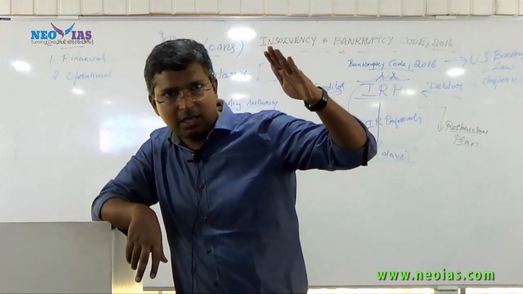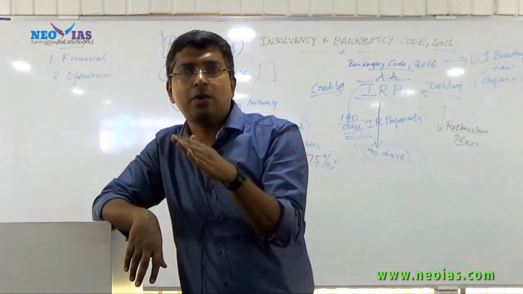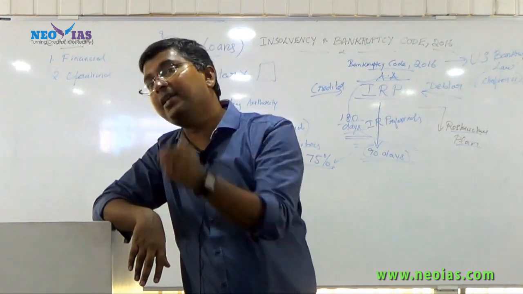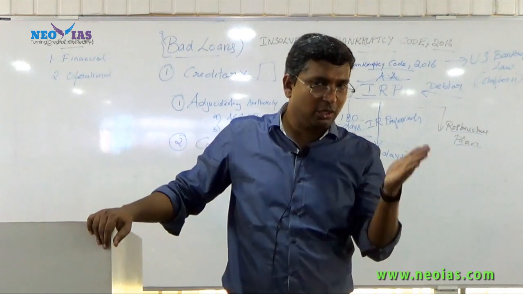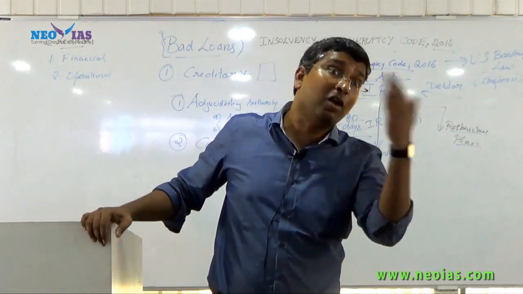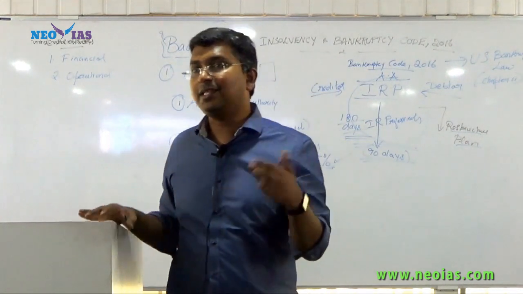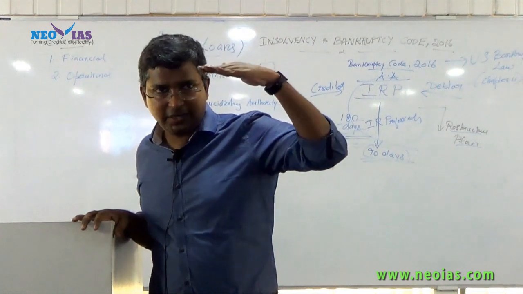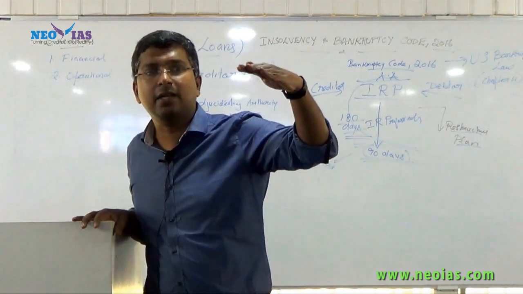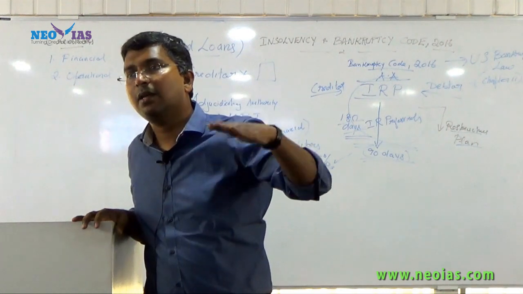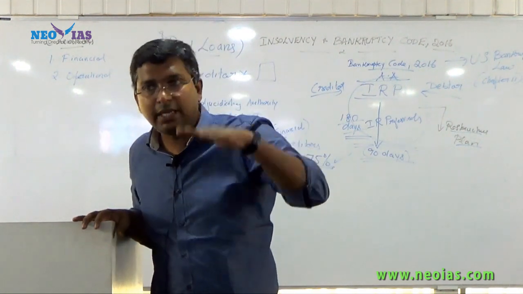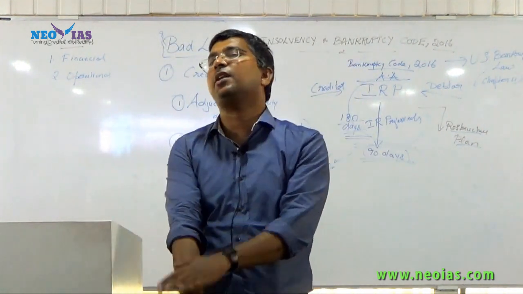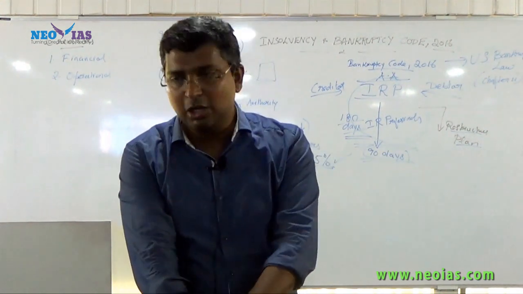Then after that, the workmen who have not received 24-month salary have to be paid. Then unsecured financial lenders. Then only government dues come. This is a difference. Earlier the government claimed their share first, but in this case first the secured financial lender or creditor, then workmen along. So workmen also have an equal right, then followed by unsecured lender, then only the government share, finally only the operational creditor will come. After the government, only the operational creditor will come.